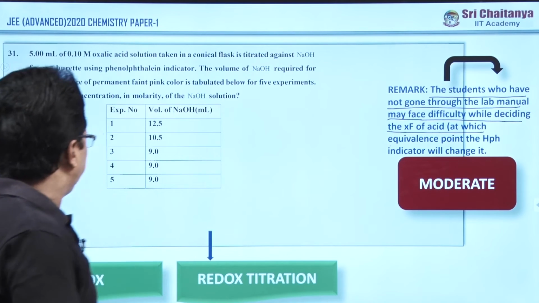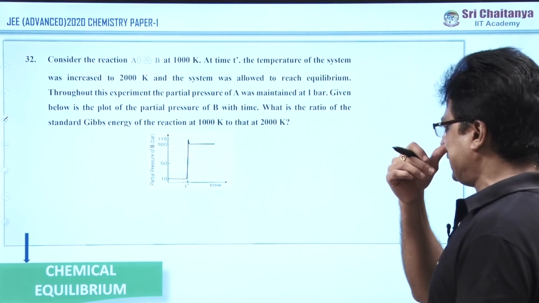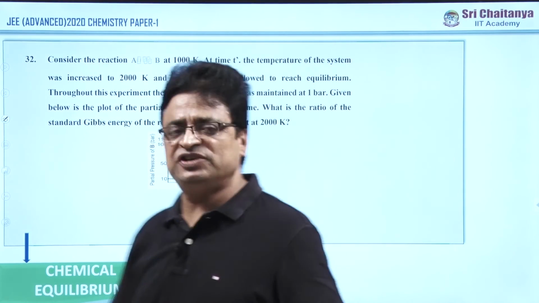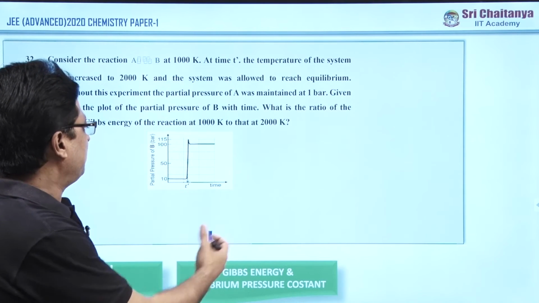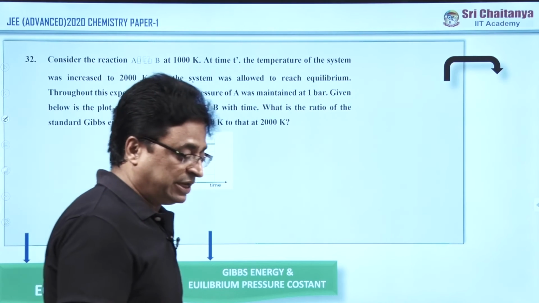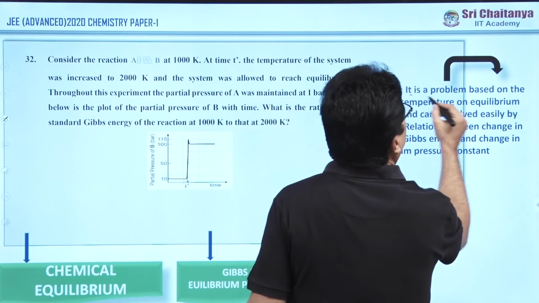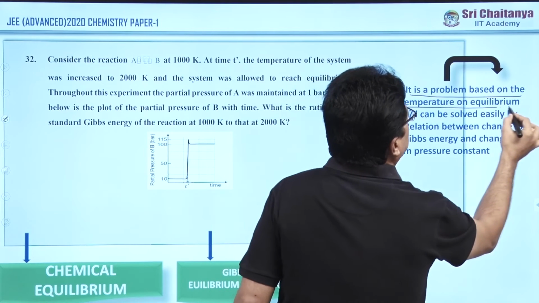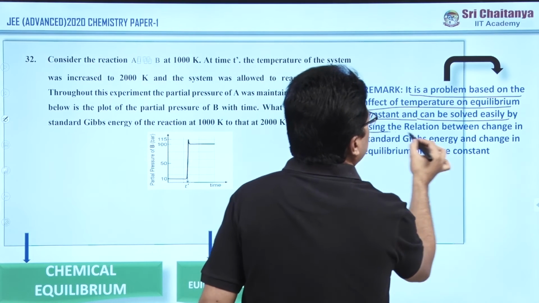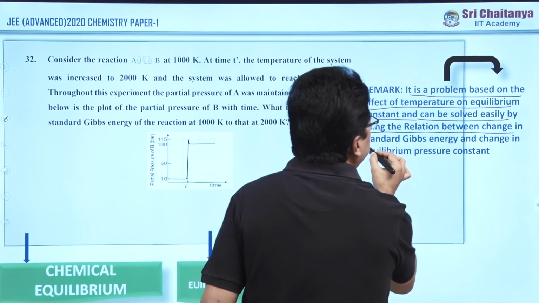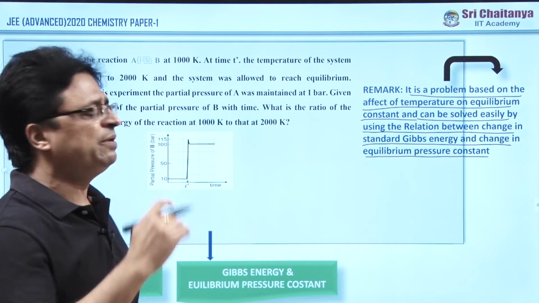A moderate question. Now, my friends, coming to the next numerical value question, under chemical equilibrium. The subtopic is Gibbs energy and equilibrium pressure constant. Again, this is a mixed conceptual question. Here, it is a problem based on the effect of temperature on the equilibrium constant, and it can be solved easily by using the relation between change in standard Gibbs energy and change in equilibrium pressure constant.